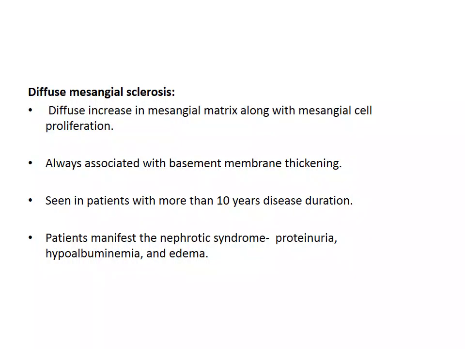Diffuse mesangial sclerosis: in this, there is a diffuse increase in the mesangial matrix along with an increase in the mesangial cells. It is always associated with basement membrane thickening. It is seen in patients with more than 10-year duration of diabetes mellitus. The patient usually comes with the manifestation of nephrotic syndrome, that is proteinuria, hypoalbuminemia, and edema.